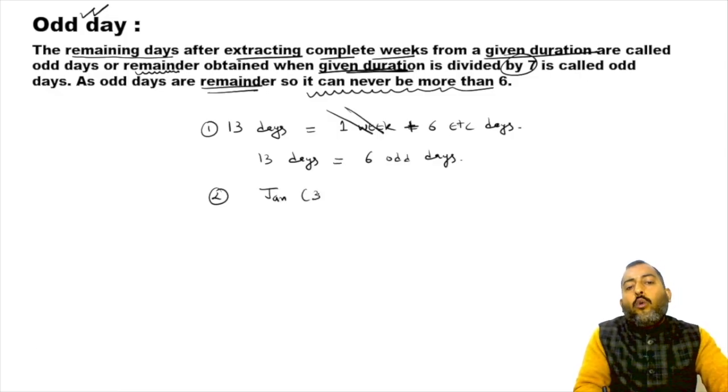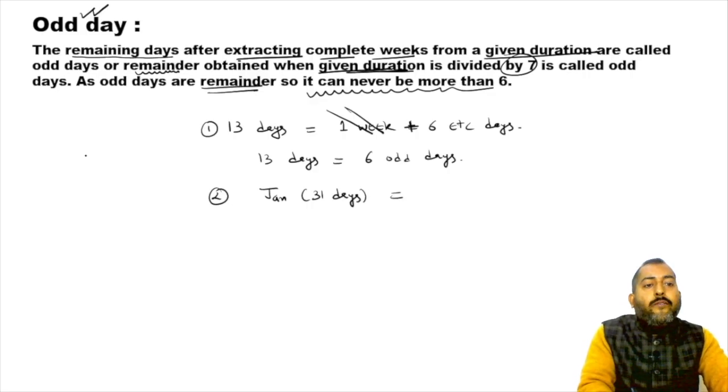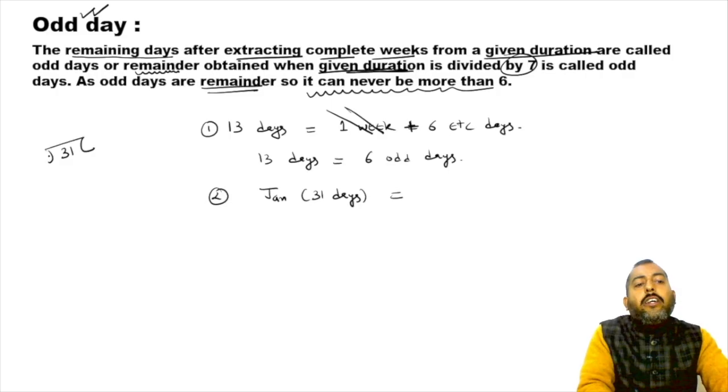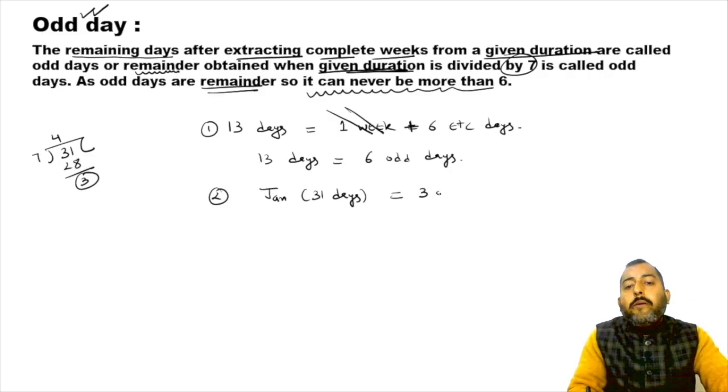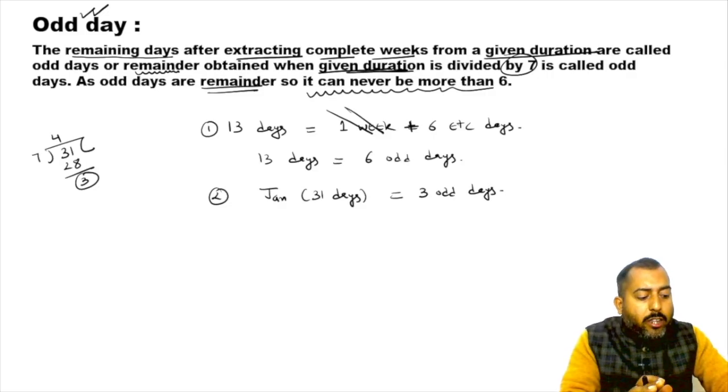The total duration of January is 31 days. If you divide 31 by 7, 7 fours are 28, you get 3. So in January month, there are 3 odd days.